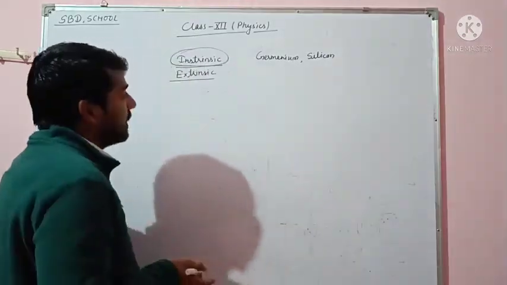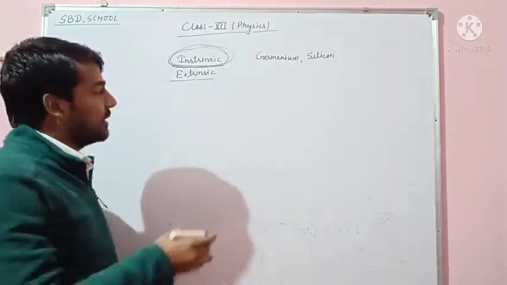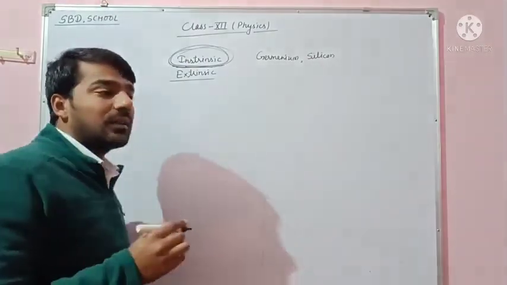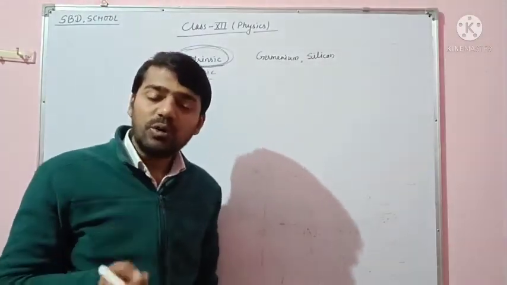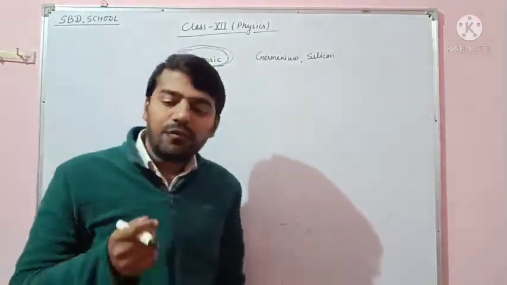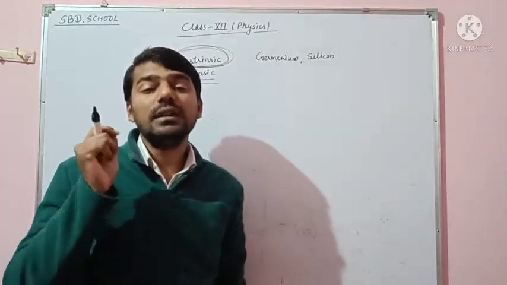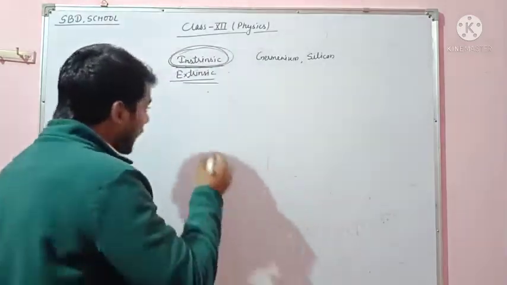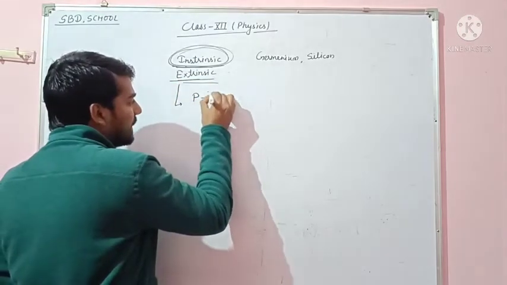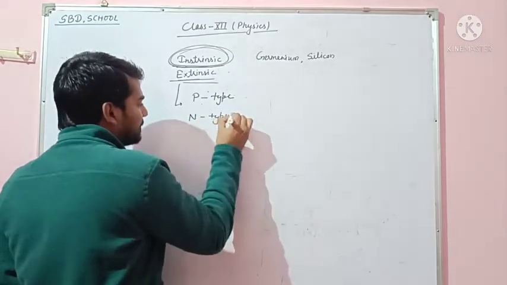If we add impurities to a pure or intrinsic semiconductor, impure semiconductors are formed, also called extrinsic semiconductors. There are two types of extrinsic semiconductors: p-type and n-type.